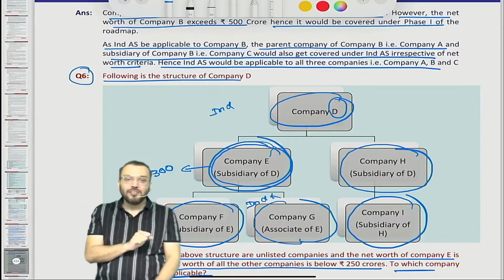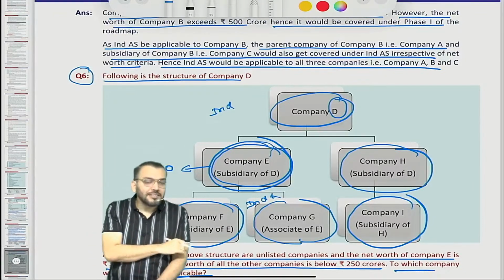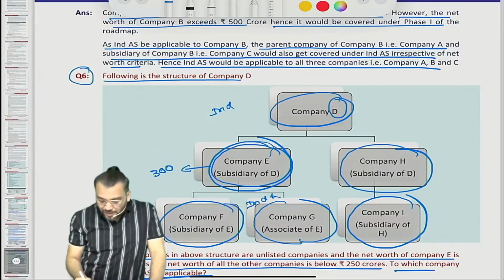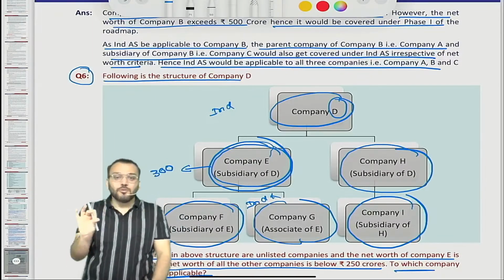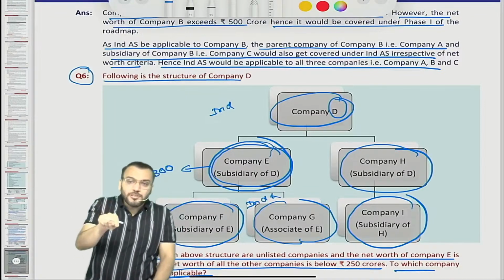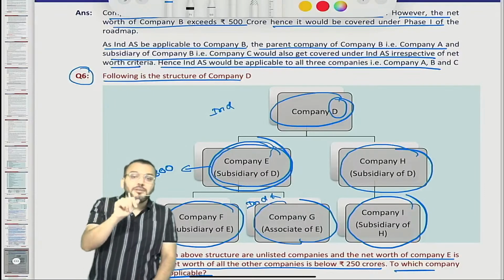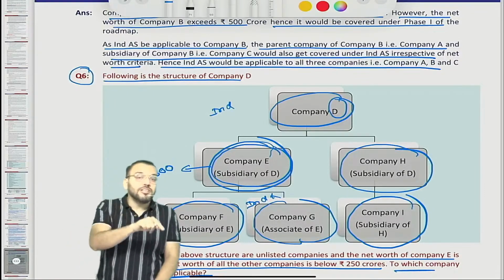So one clarification was required. A clarification was given, and that clarification says that even though H and I are not covered under Ind AS as per rule, they need to provide some information based on Ind AS to their ultimate parent company, because the ultimate parent company will prepare CFS based on Ind AS.